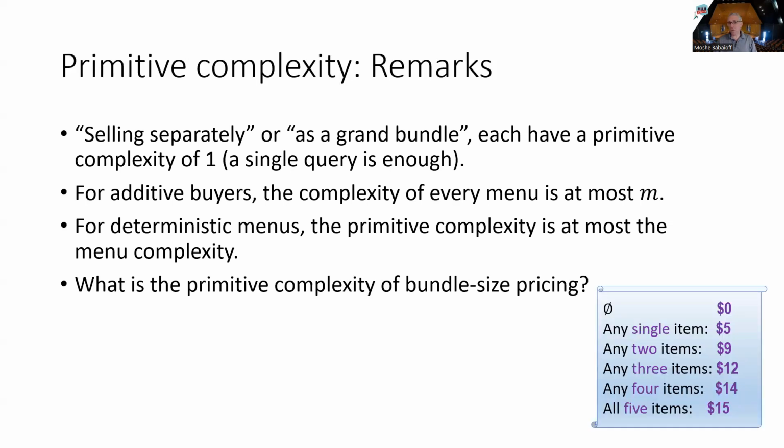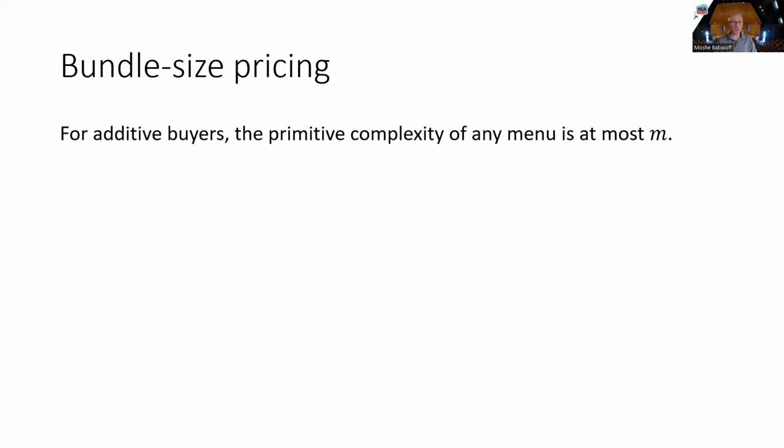The main question that we ask is: what is the primitive complexity of bundle size pricing? Here we see again the example of bundle size pricing, in which for every size we have a price, and we ask what is the primitive complexity of that menu. Of course, as we discussed, for additive valuations it is at most M because we can ask for every item separately.